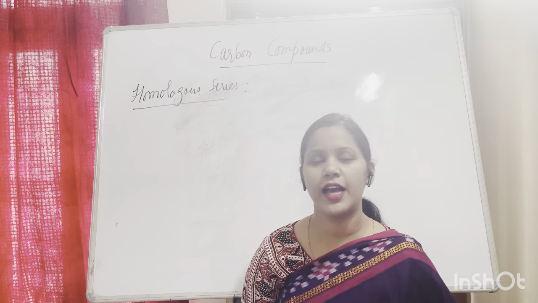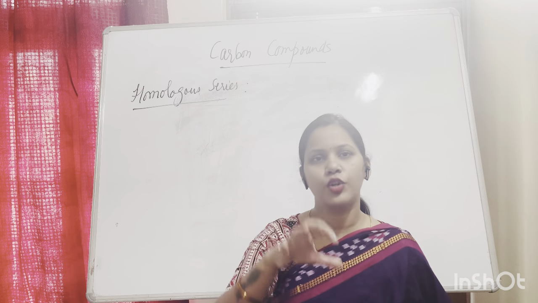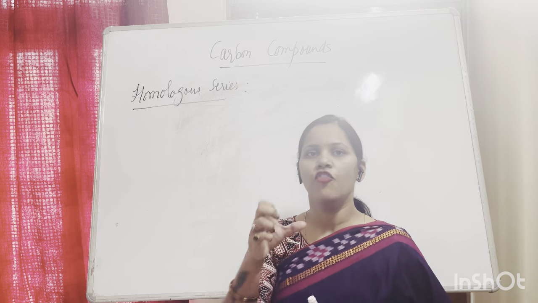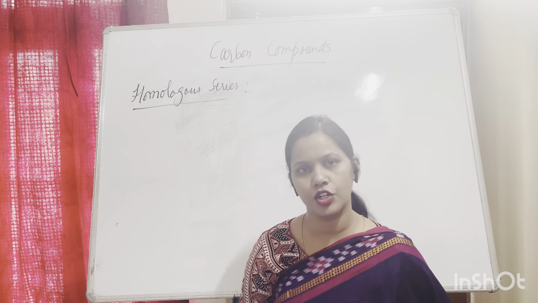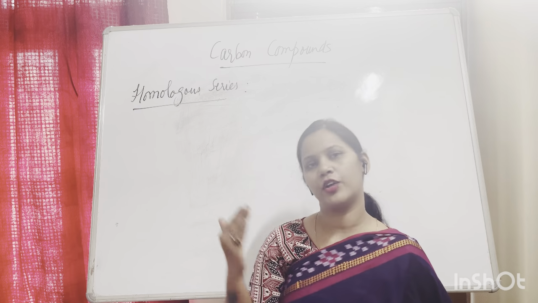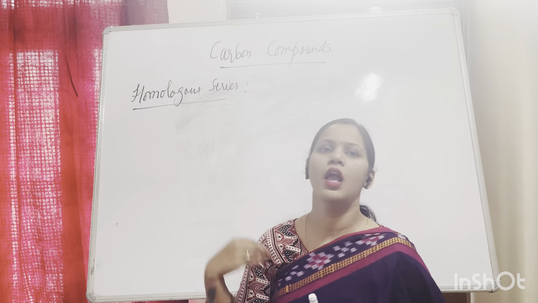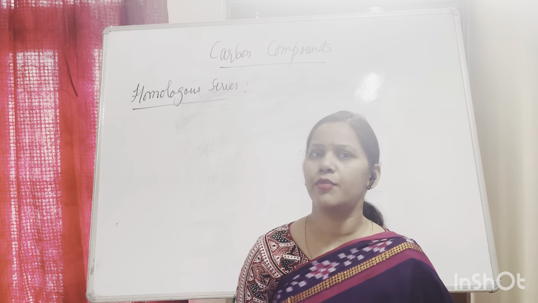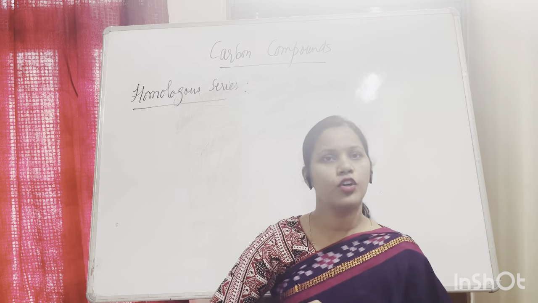Now, the question will be asked, what is a functional group then? So, if you want to define a functional group, it is an atom or a group of atoms which gives a characteristic property to a particular compound, that is known as a functional group. There are many functional groups that we are going to discuss in this class, like the alcohol family, the family of aldehyde, ketone, carboxylic acid, and so on. Okay, so what is a functional group?